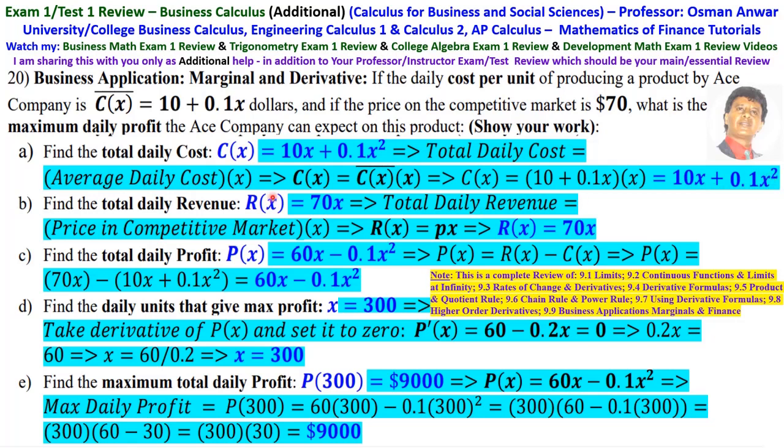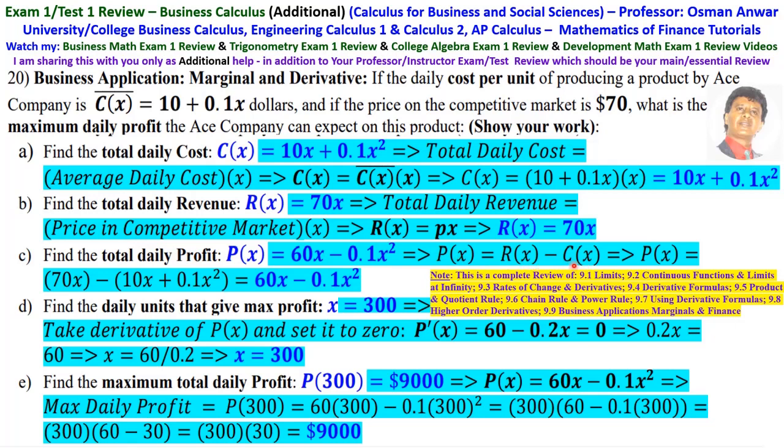Then find the total daily revenue, and that is R of x equals price times x. The price is 70, so that is 70x. Then find the total daily profit. The total daily profit is simply revenue minus cost.